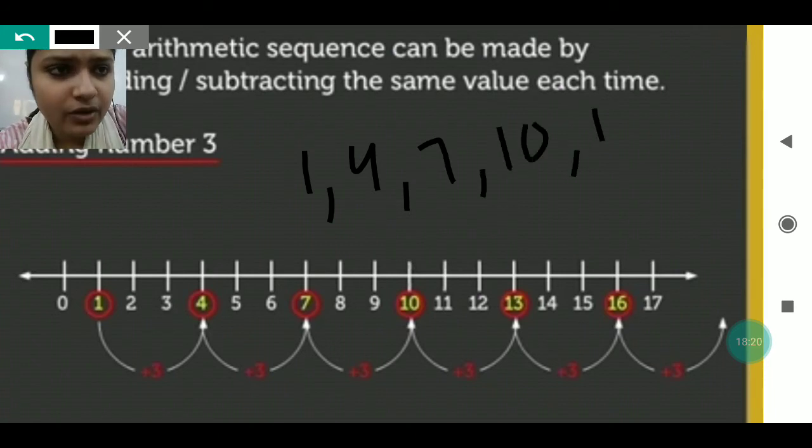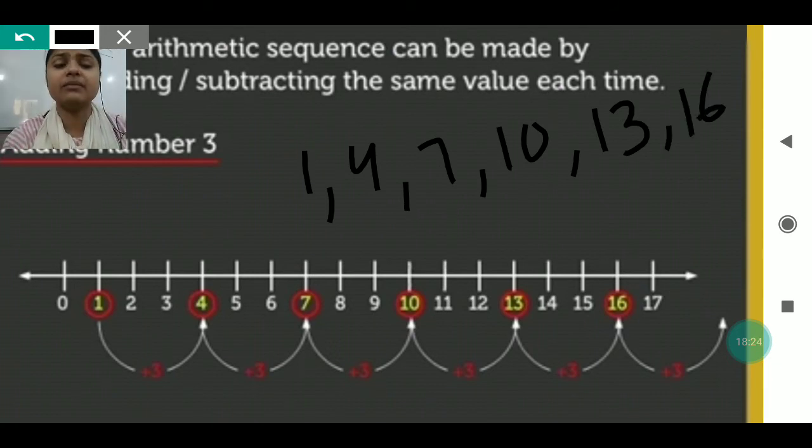From 10 to 13, again 3. And from 13 to 16, again 3 is added. Each and every time we are adding 3. So this is one way of writing a pattern, by adding the same value each time.